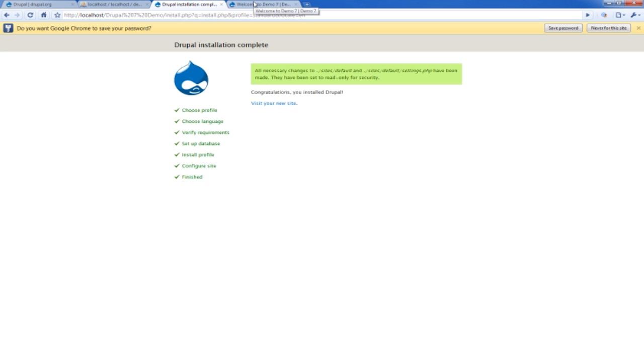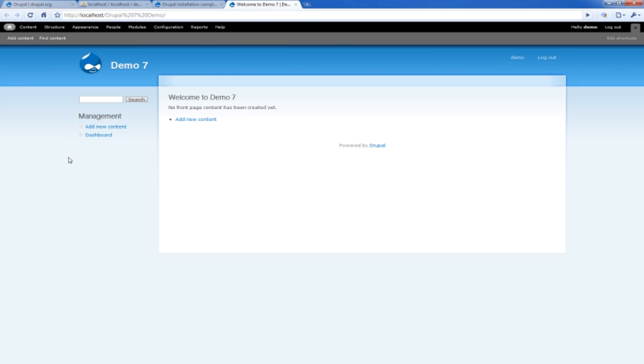I'm not sure if that's because of its alpha status right now, but as you can see, here's the new Garland theme with the administration menu built in. And in my next video, I'll get into how this module works, as well as some additions to Drupal 7.